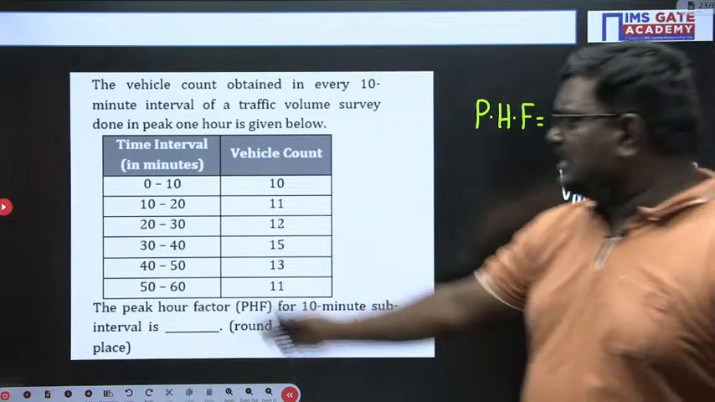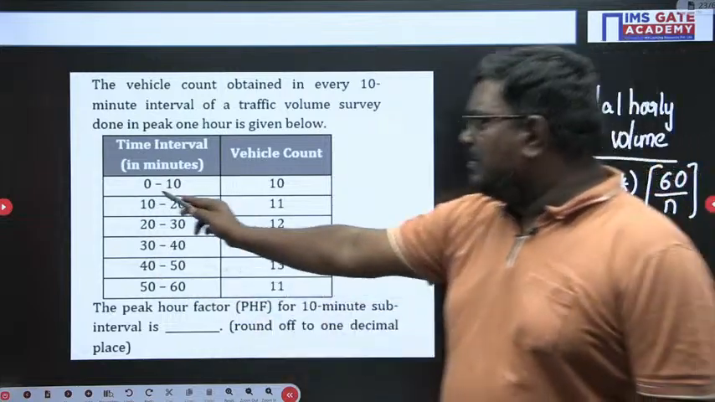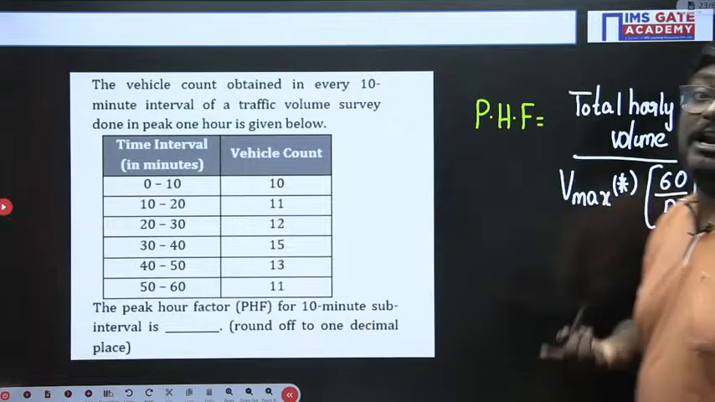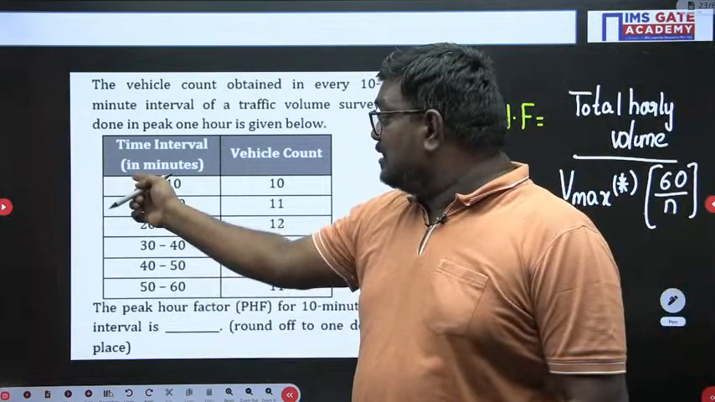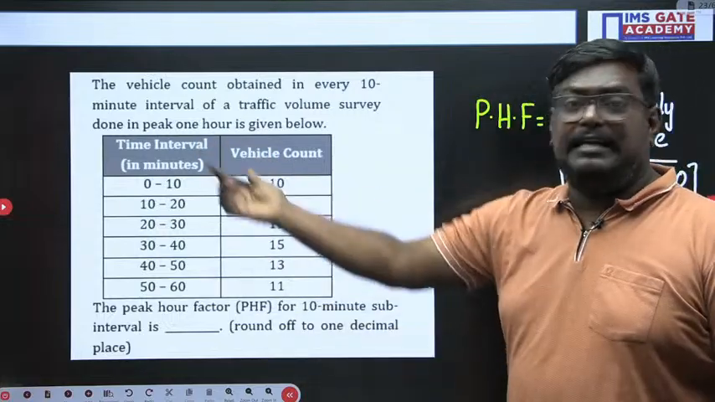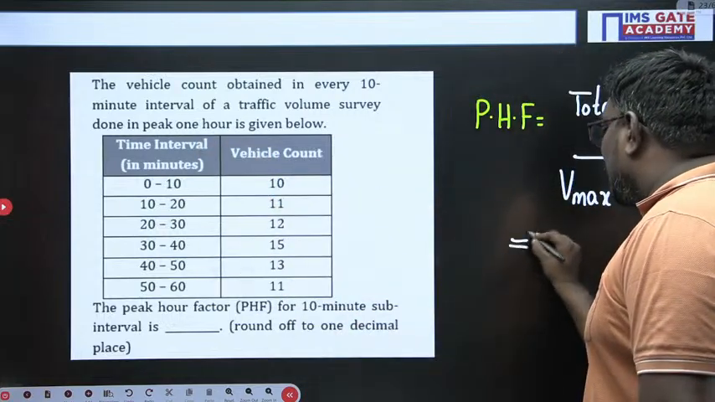So here what is the time interval, sir? You can say the time interval is 0 to 10 minutes. Why I have introduced 60: per 1 hour, there are 60 minutes. The time interval is how much, sir? 10. So here what is the total hourly volume, sir?